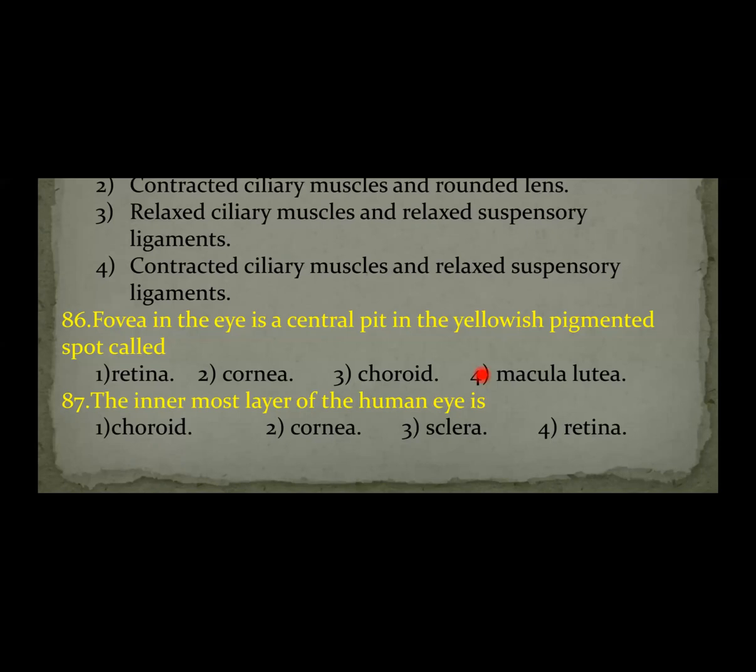Now, what is the function of this fovea centralis? In the fovea centralis, the cone cells are crowded. A huge number of cone cells, only cone cells, are present. So this fovea centralis is responsible for central vision or sharp vision, high resolution of the image. Next, question number 87. The innermost layer of the human eye is, there are three layers: outer sclera, middle choroid, and inner retina. So the innermost layer of the human eye is the retina.